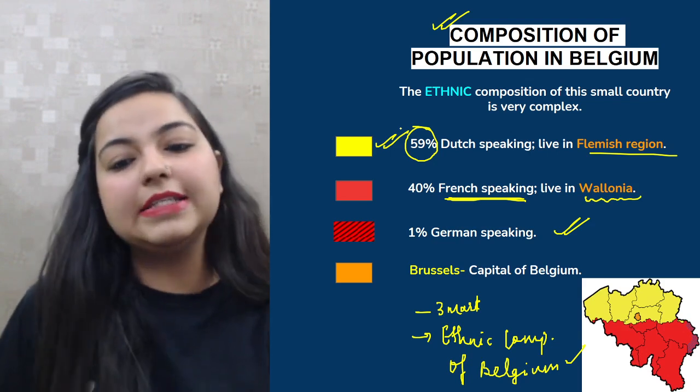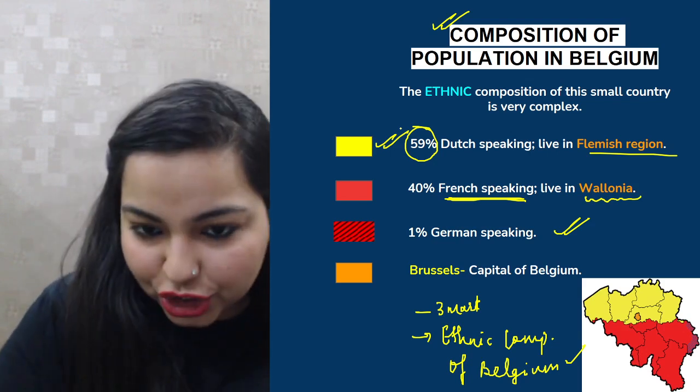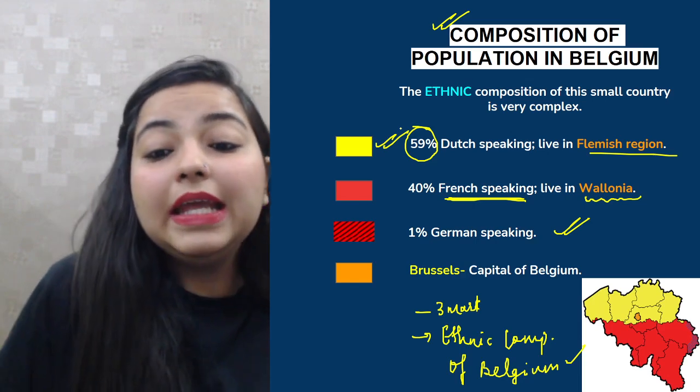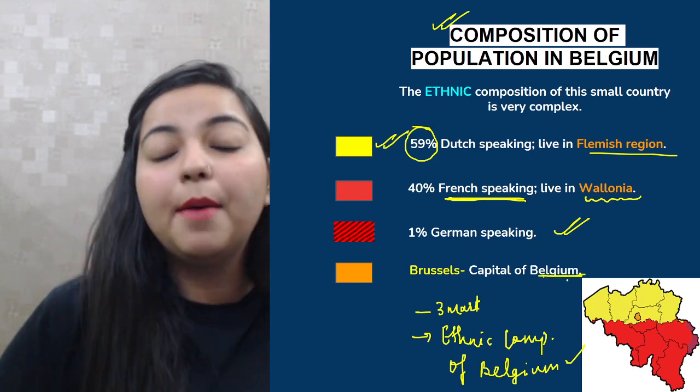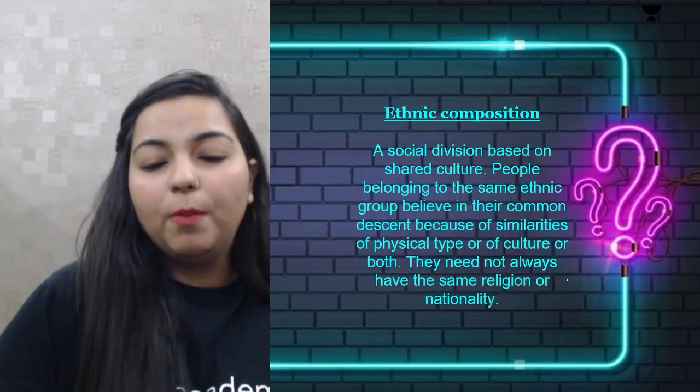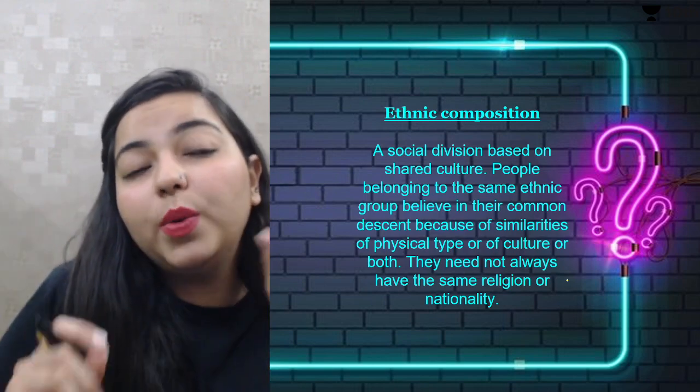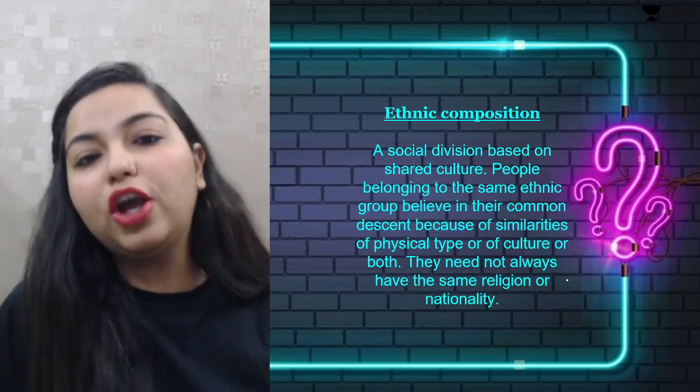Baja 8%, that is the German speaking population. Okay. Then the capital of Belgium is Brussels. All right. So now let us understand what we actually mean by the term ethnic composition first.